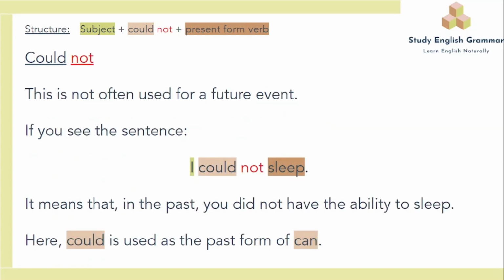Could not. This is not often used for a future event. If you see the sentence, I could not sleep, it means that in the past you did not have the ability to sleep. Here, could is used as the past form of can.